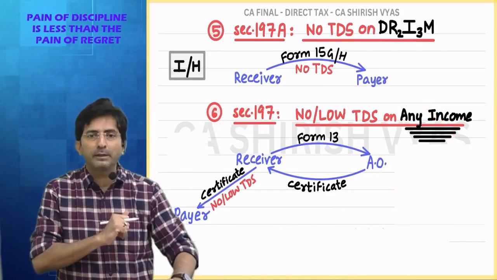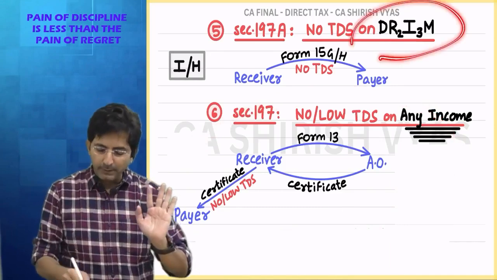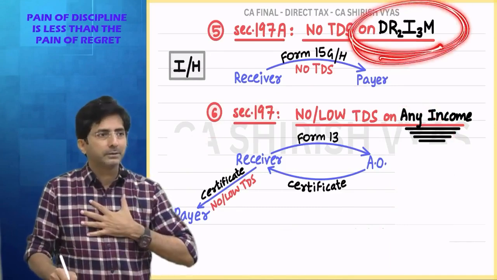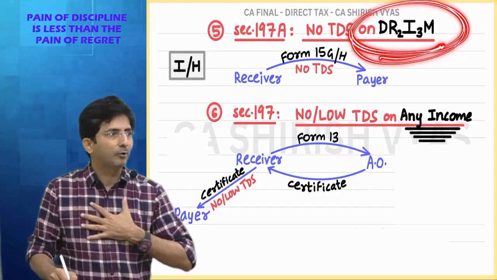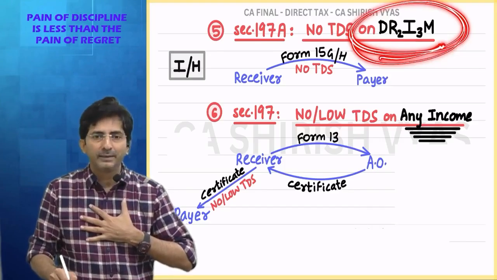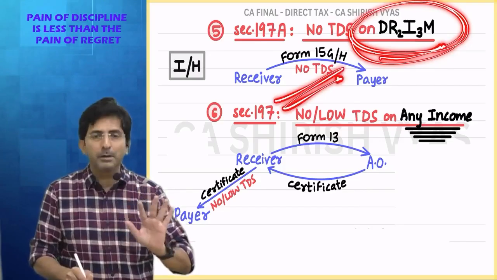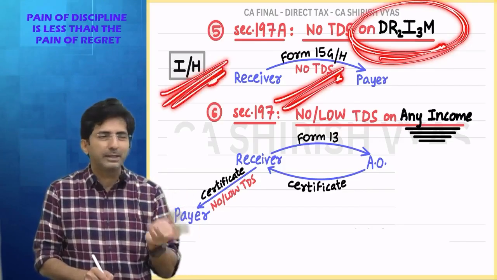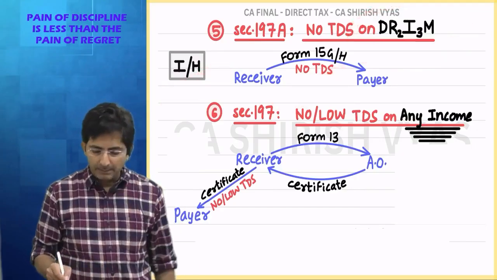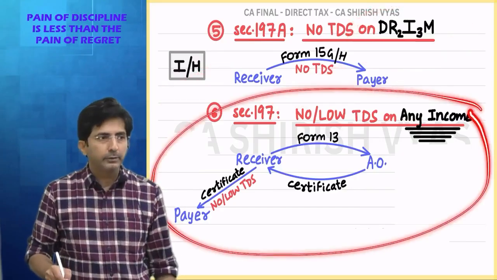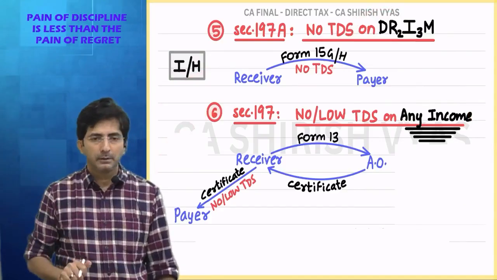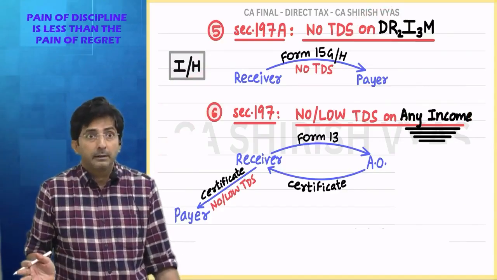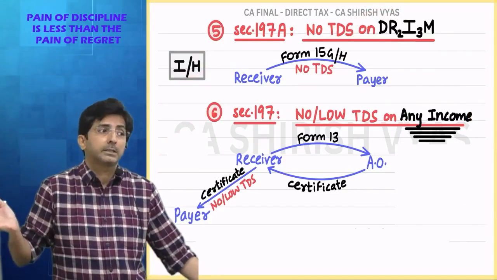It will be a trouble for them, na? So that's why for certain incomes, which the government believes are very common in the life of housewives and senior citizens, let's keep a simple method. Especially these are small individuals, let's not trouble them. But at the same time, one method was needed which will cover all incomes, so that no one can say why the government has started unnecessary TDS.